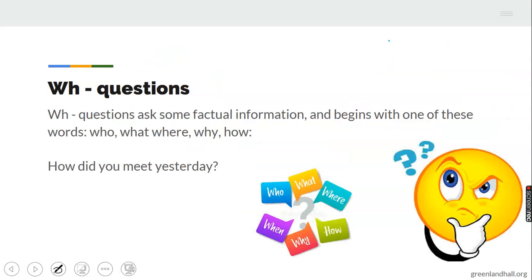Then on that question, we also have the WH question. All the questions that begin with WH, who, what, where, why, how, all these are WH questions. These are questions that are factual. They tend to request information, and the questions begin with these words.